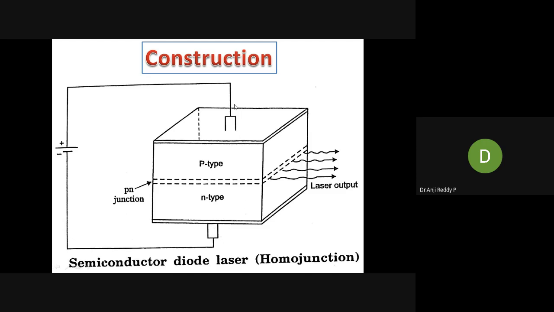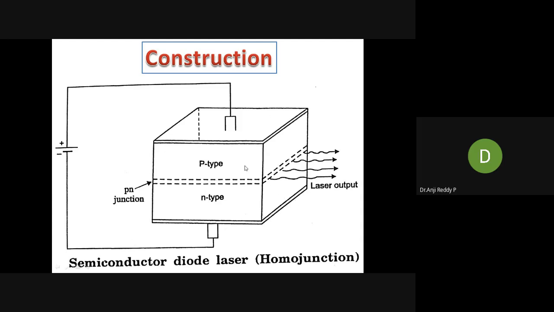Now, how are we connecting this? Is it connected to the battery in forward bias or reverse bias? Forward bias. Right, we are connecting it in forward bias. And what semiconductor are we using here? Is it direct band gap or indirect? Direct band gap semiconductor only. Okay, this is the construction here.